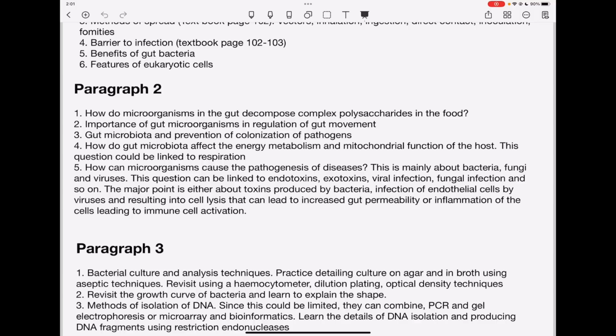So I also see the major point is either about toxins by the bacteria, or infection of the endothelial cells by viruses, resulting in cell lysis, and this can lead to increased gut permeability or inflammation of the cells, and this could induce immune response or activate immune cells. So there are a lot of these antigens produced by the microorganisms and how they can trigger the immune system, as well as how these microorganisms can enter into the blood through increased gut permeability.